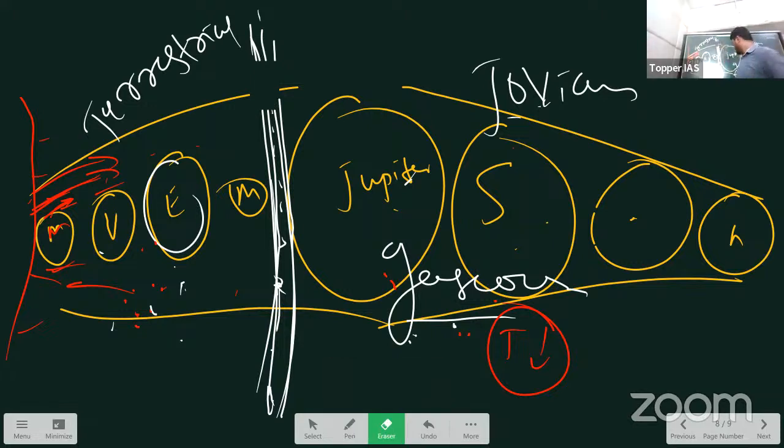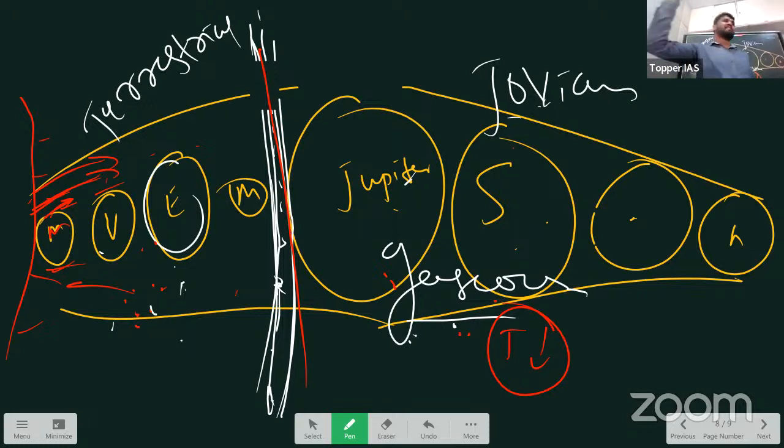So this is the Kuiper belt, and this is the asteroid belt. Do you know what an asteroid is? An asteroid is a rocky object revolving around the sun, just like the planets. But its size varies from millimeters to almost a planet or dwarf planet, like Ceres. It's a dwarf planet. Size varies.